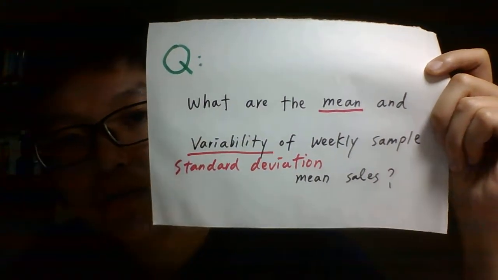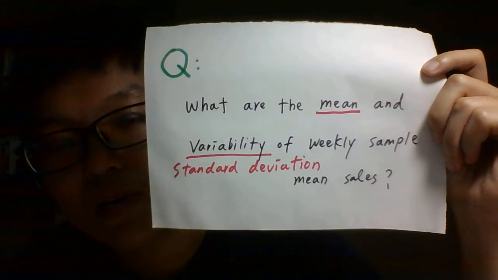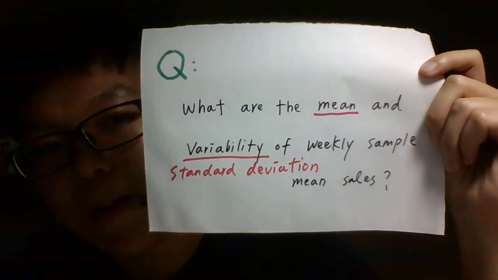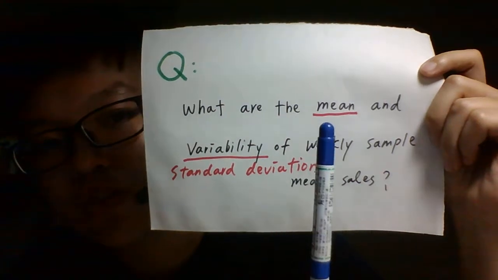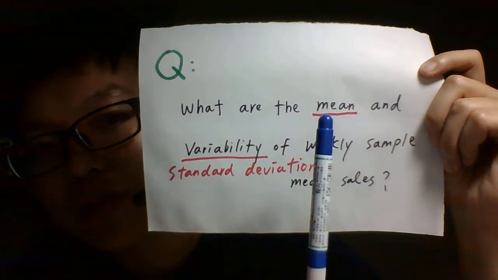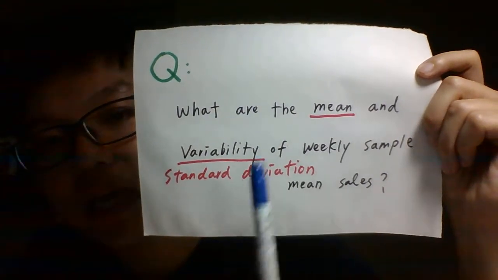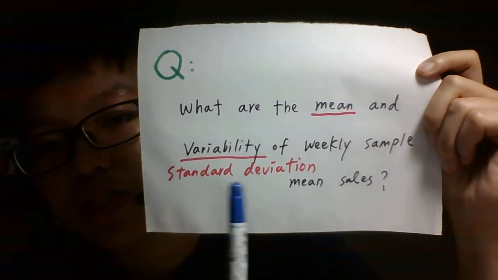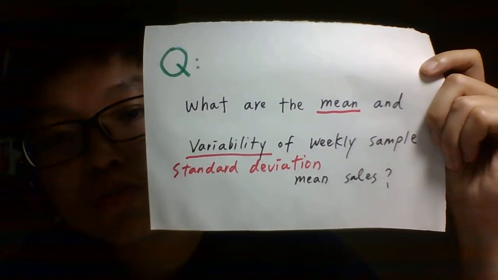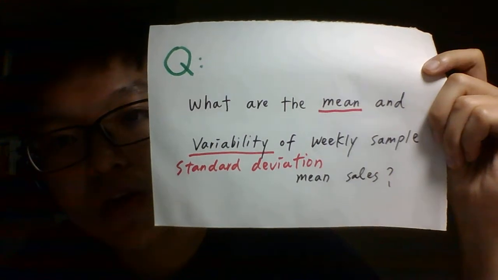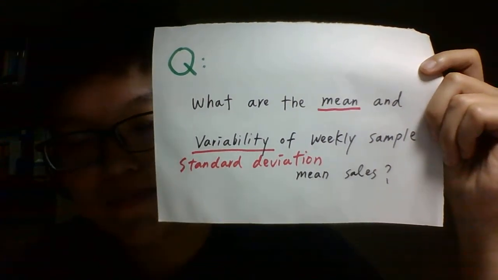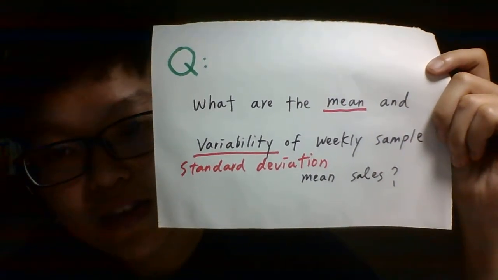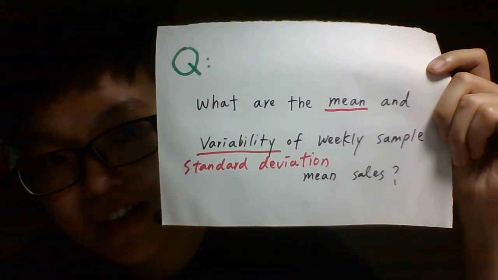Okay, when you see this question, maybe you can think intuitively like that. Oh yeah, we have already learned the formula about the mean, how to count the mean, and the formula about how to count the standard deviation. So maybe we can just use the formula to get the answer for this question. Okay, can we really do that?